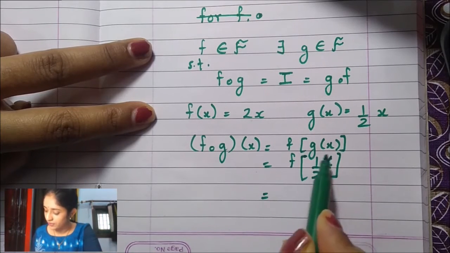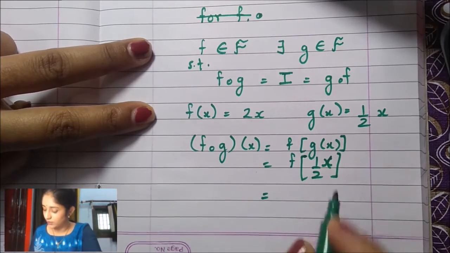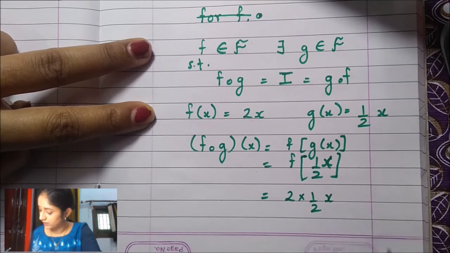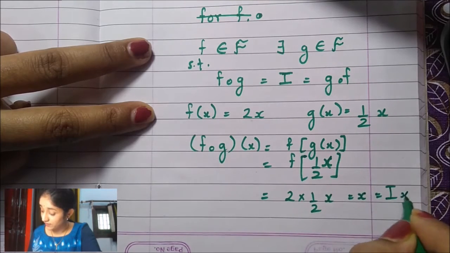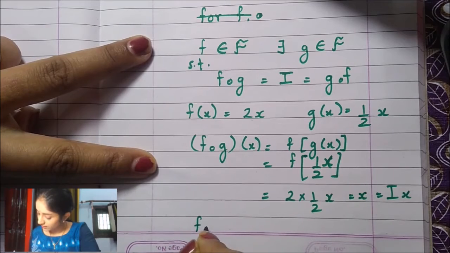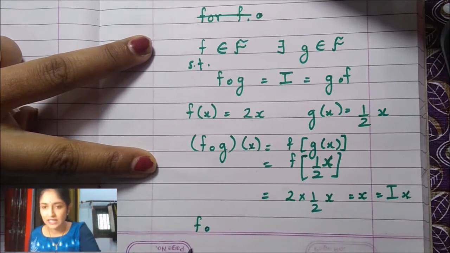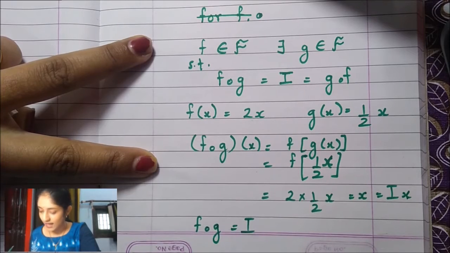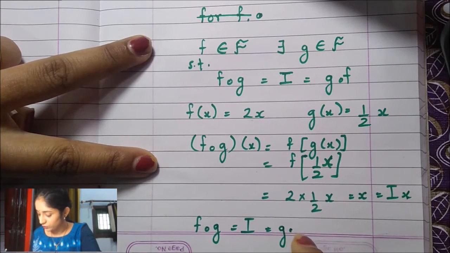Now f of any quantity is twice that quantity. So we just have to multiply this by 2 and we get x. This can be written as I of x. So in conclusion, and this is happening for every x, we can say f circle g is I. Similarly, we can prove I is equal to g circle f also.